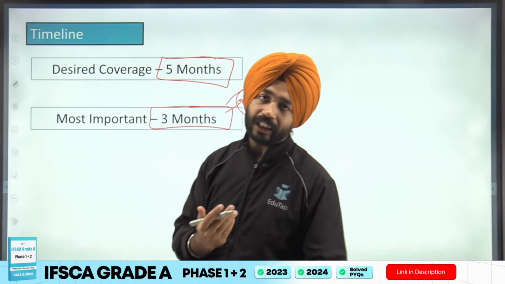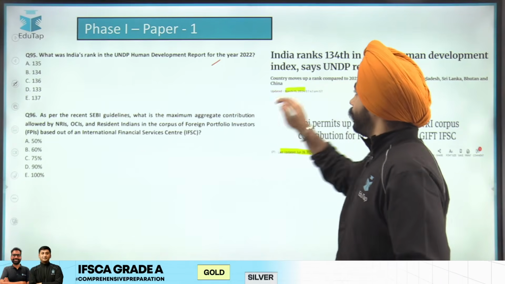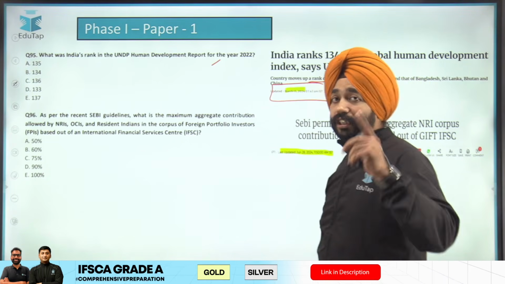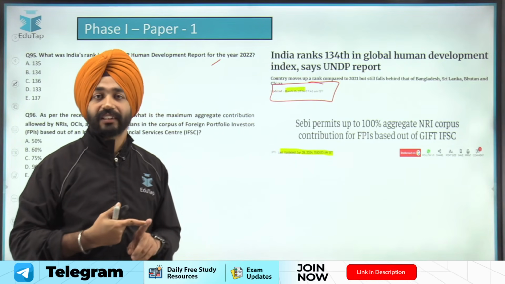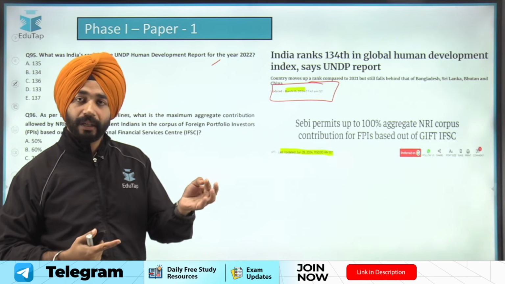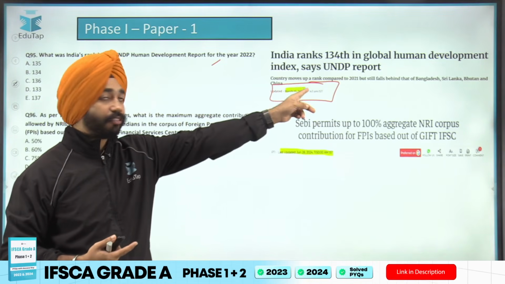Let's look at the questions that have been asked. So the questions that I've just shown you: Human Development Index, that was asked, that was news that was in March. Your examination was in the month of September. Now, if you calculate here, if your examination is in September, it is April, May, June, July, August, 5 months. The question was beyond 5 months also.